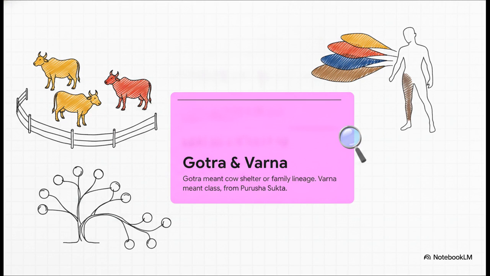Within this overarching structure, 2 specific words shaped almost everything: gotra and varna. Originally, the word gotra simply meant a cow shelter or a herd of cows, and it only later evolved to mean a family lineage. As for varna, meaning color or class, that specific concept makes its very first appearance in the famous Purusha Sukta, found in the Rigveda's 10th mandal.